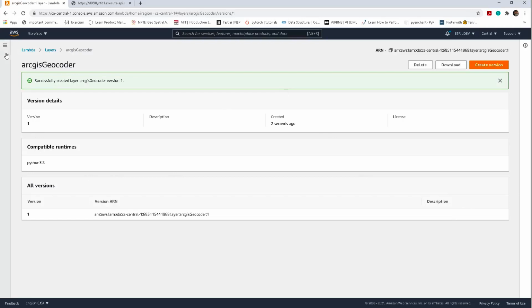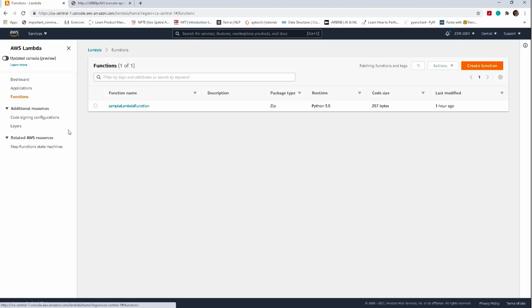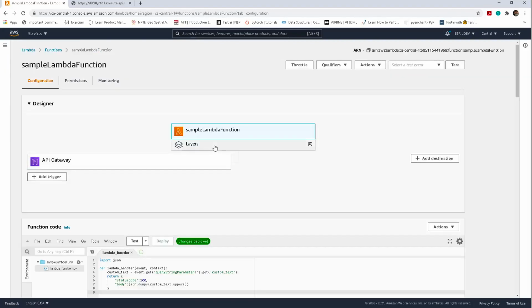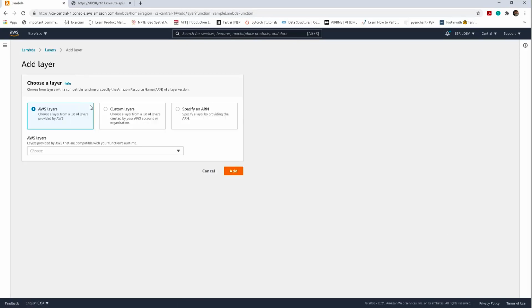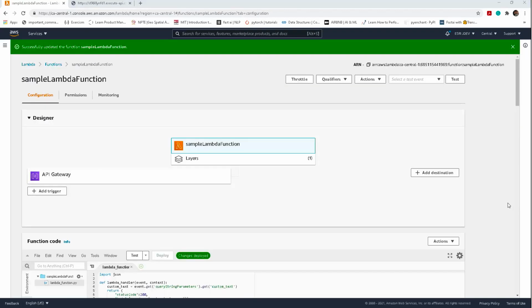Now let's attach that to the Lambda function. Alright, we'll click on layers, add a layer, custom layers, choose ArcGIS Geocoder version 1, and add. The Lambda function is now successfully updated with the Lambda layer.